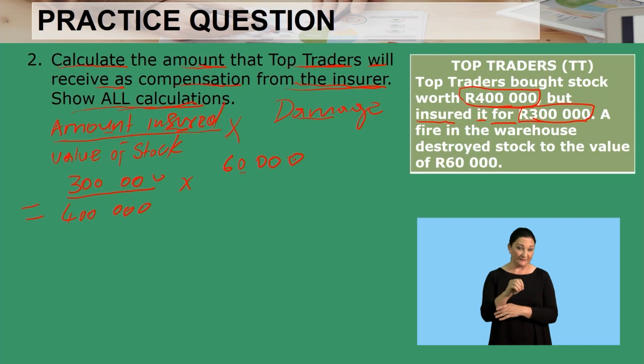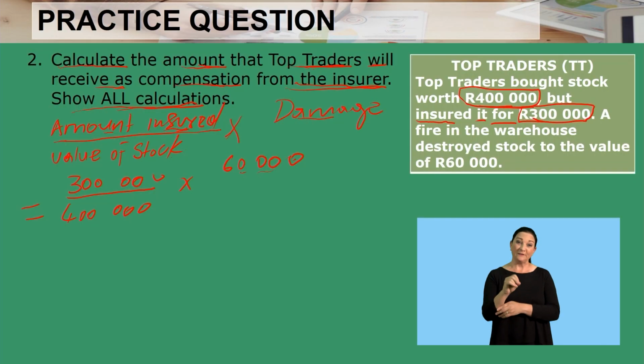Now, whatever answer you get, you should know that the answer should not exceed the 60,000. That is my tip for you, especially when you know the calculations and you are unsure. Your answer should never be above 60,000. Why? Because the situation that is occurring here is under insurance, meaning the owner of Top Traders will not receive more. They should receive less than the damage because they are underinsured.